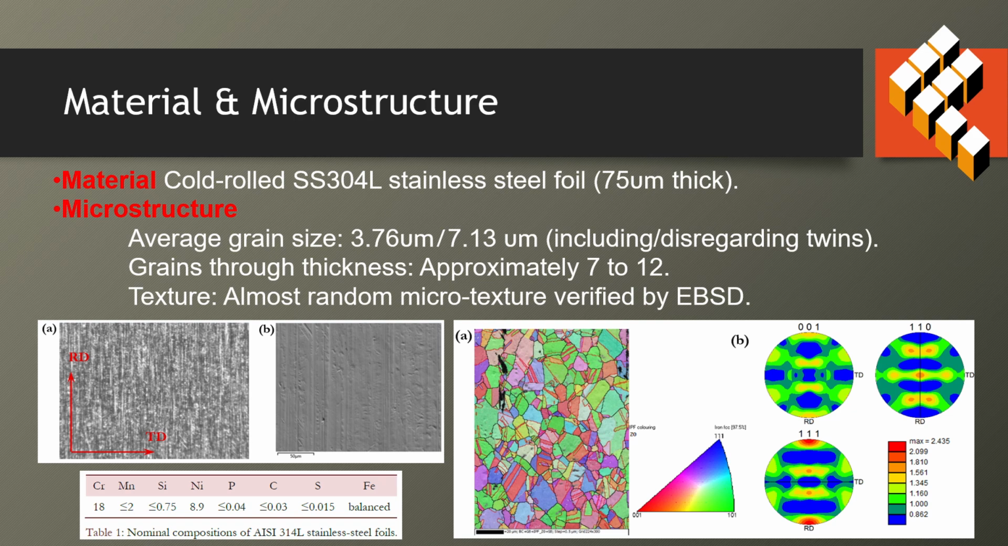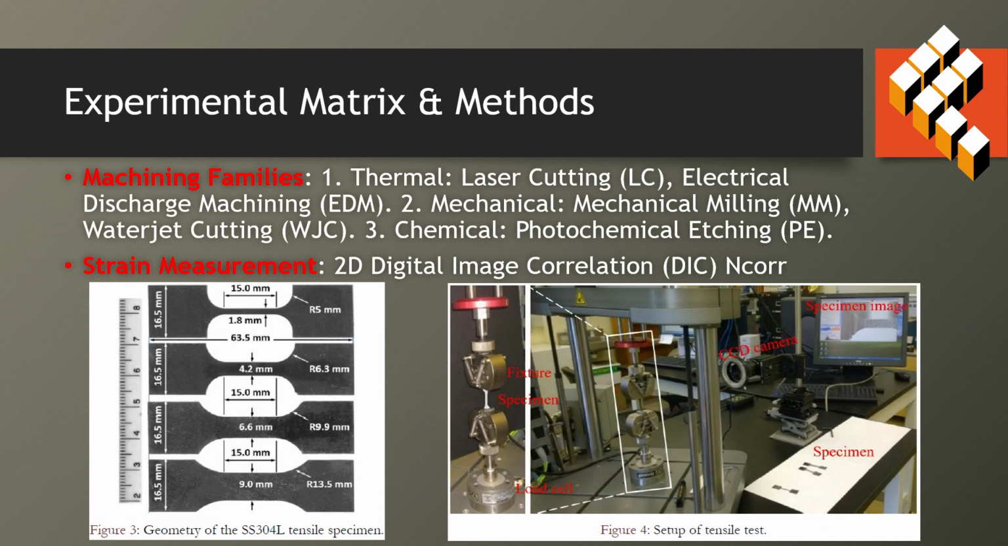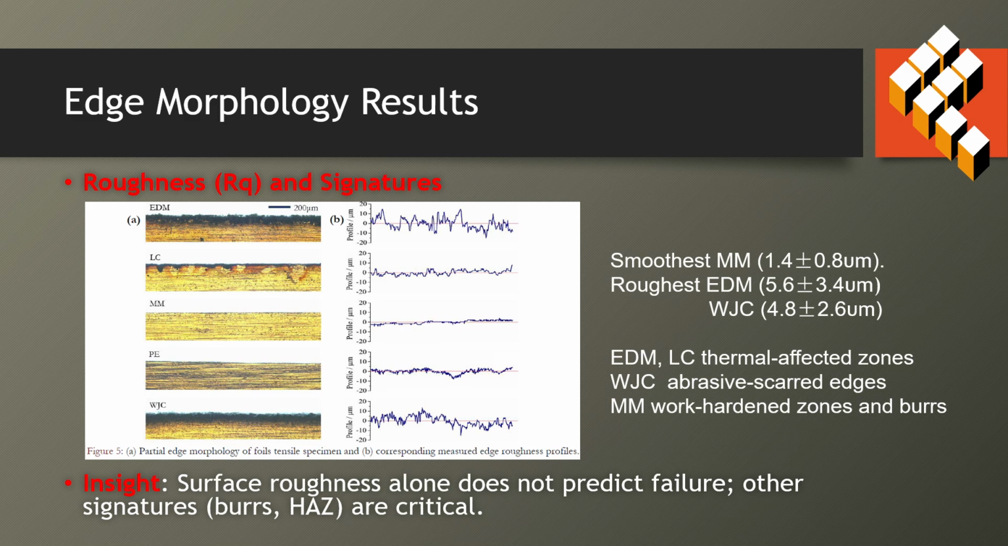Here's the material and its microstructure. And we prepared the samples by 5 different methods and tested under uniaxial tension, and use DIC to quantify the strain. An image-based processing technique is used to quantify the edge roughness.